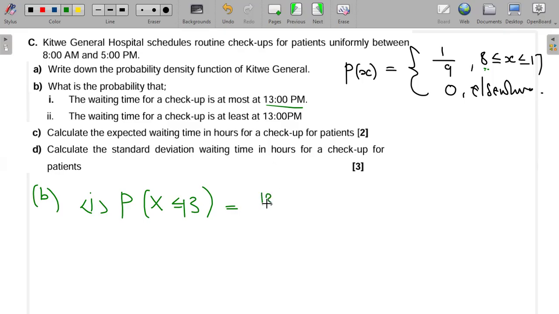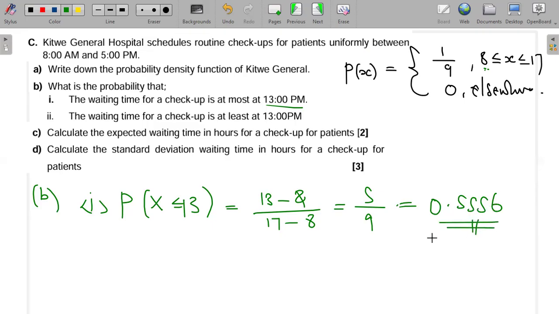So it will be 13 minus 8 divided by the total length of the interval, which is 17 minus 8. 13 minus 8 gives me 5, 17 minus 8 gives me 9. I can divide this to get 0.5556 as my probability.